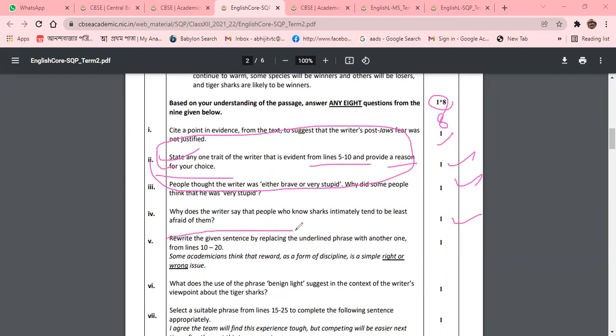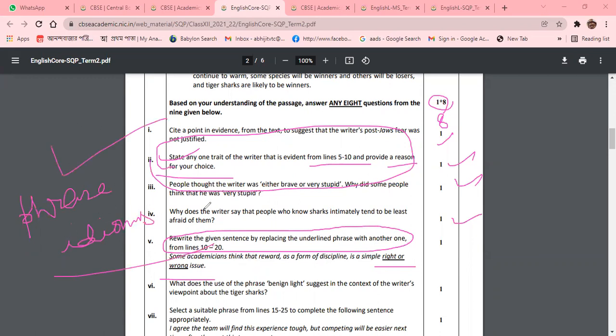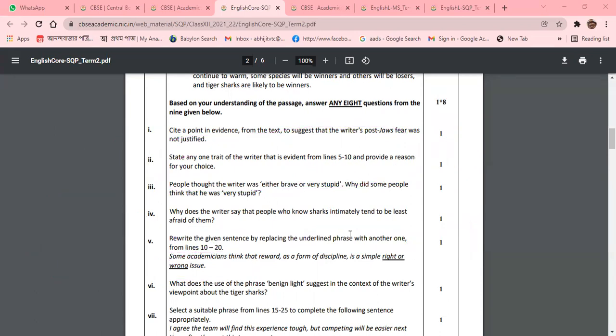Rewrite the given sentence by replacing the underlined phrase. I have told you that you should know about phrases and idioms. So try to figure out what is called a phrase and what is called an idiom. If you don't know about phrases and idioms, you cannot give the answer. So try to find out what a phrase is and what an idiom is, otherwise you cannot give the answer.